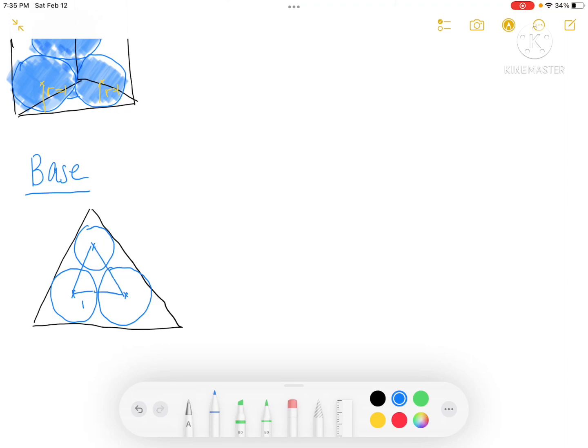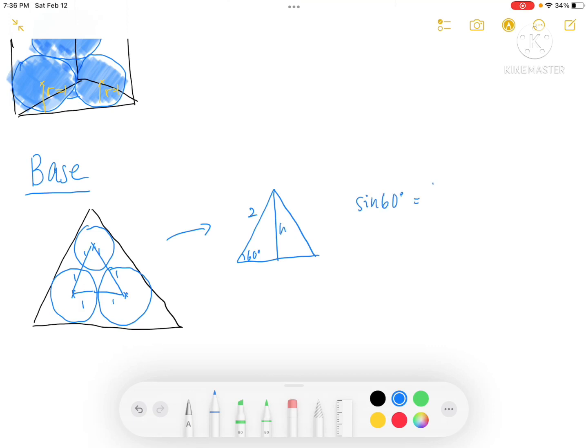Since all of the radii are equal, we know that all of the sides of the triangle are equal. So this will be an equilateral triangle. And we can just find the height of this triangle because each angle in the equilateral triangle by definition is 60 degrees.